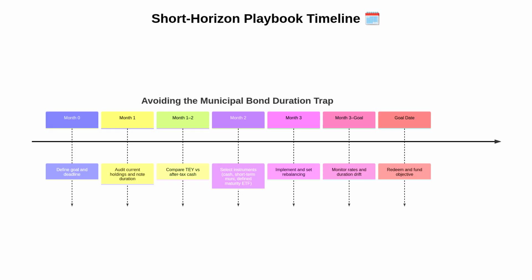Then, the timeline diagram will map the journey from defining your goal to execution and finally redemption at the target date. It begins at month 0 with goal definition, proceeds in the first month to auditing holdings and noting duration, and by months 1 to 2 compares tax equivalent yields against after-tax cash yields. At month 2, you select the appropriate instruments. At month 3, you implement and set a rebalancing cadence. From month 3 to the goal date, you monitor rates and duration drift. At the goal date, you redeem and fund the objective.